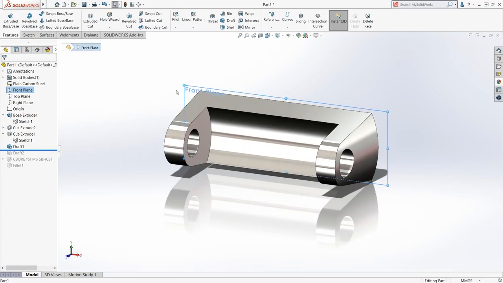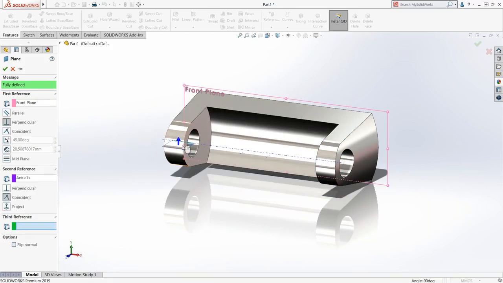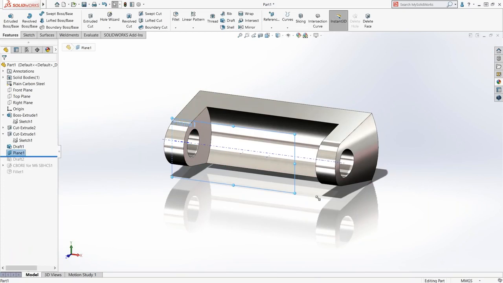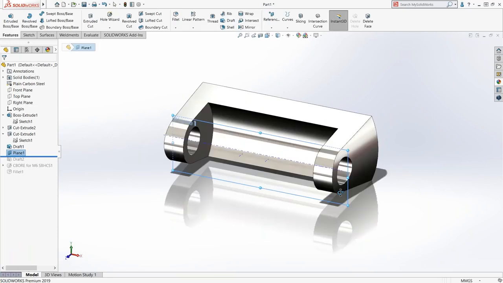I'm going to take the front plane here, and I'm just going to control drag it out here. And I want to define the second reference as a temporary axis, which is right here. But I don't want it to be perpendicular. I want it to be parallel to the front plane. So define that axis. So this plane that I've defined here goes right through the center of my model, right through the center of my holes, I should say.